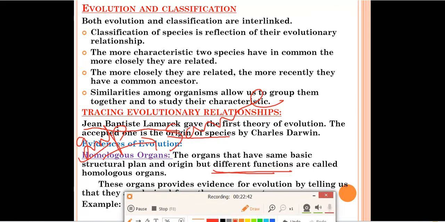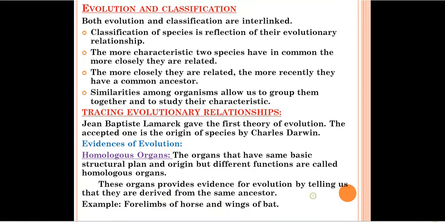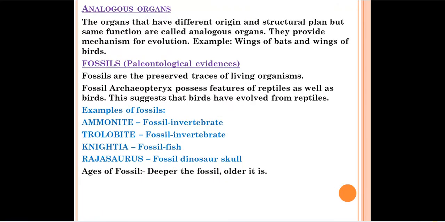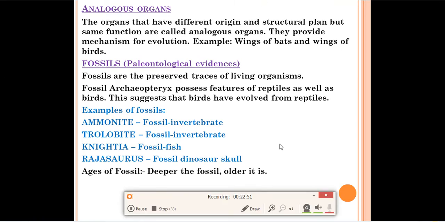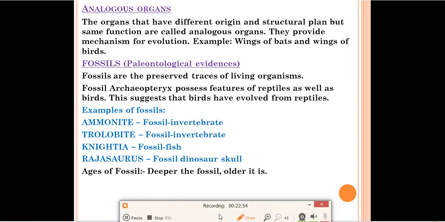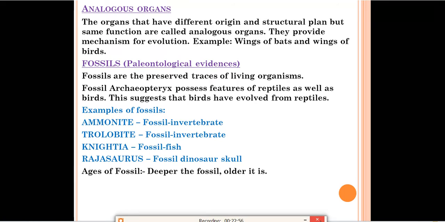Now we'll move towards analogous organs. Analogous means different. So they have different structure and origin, but the same function. The organs that have different origin and structural plan but the same function, just opposite to homologous organs, are called analogous organs. They provide a mechanism for evolution.